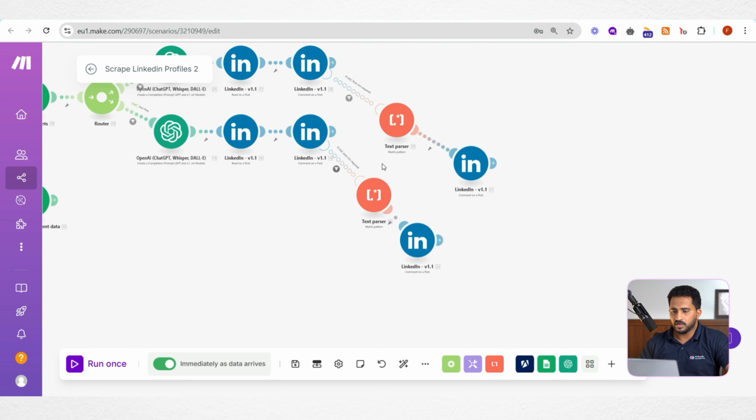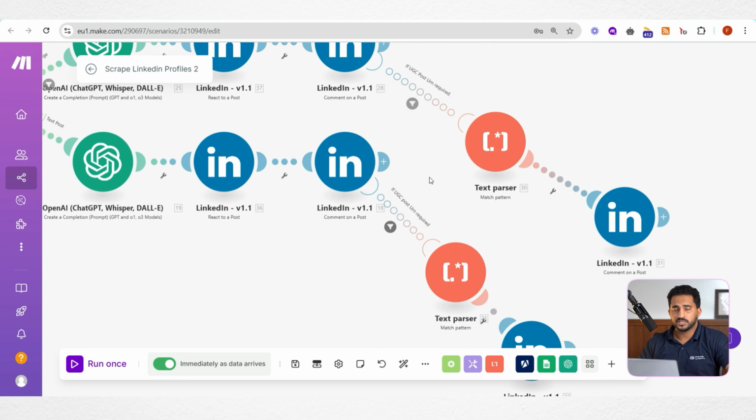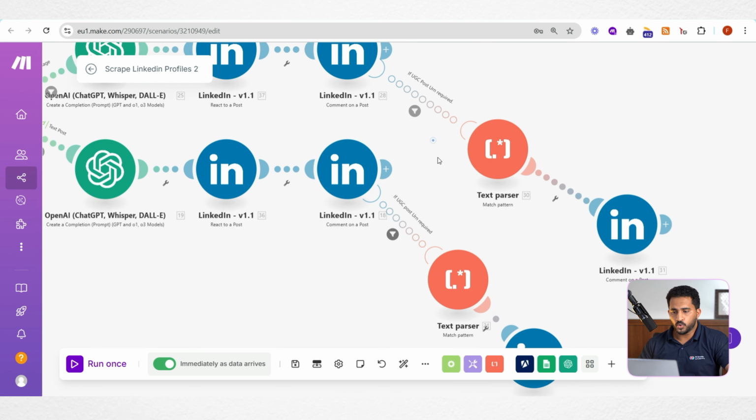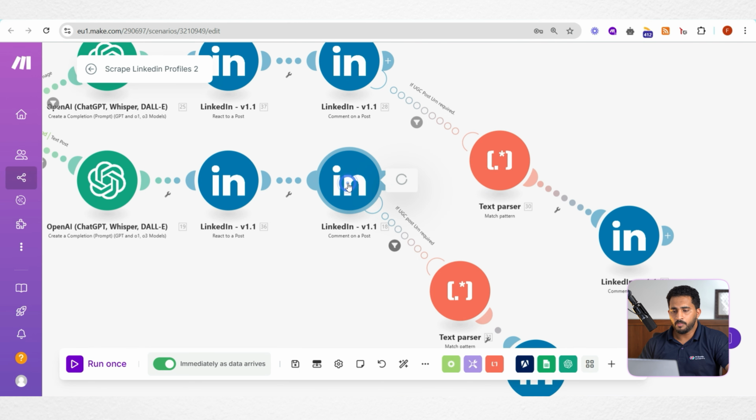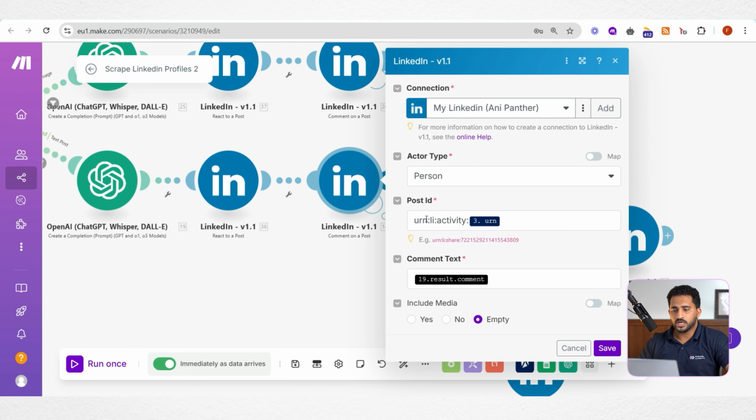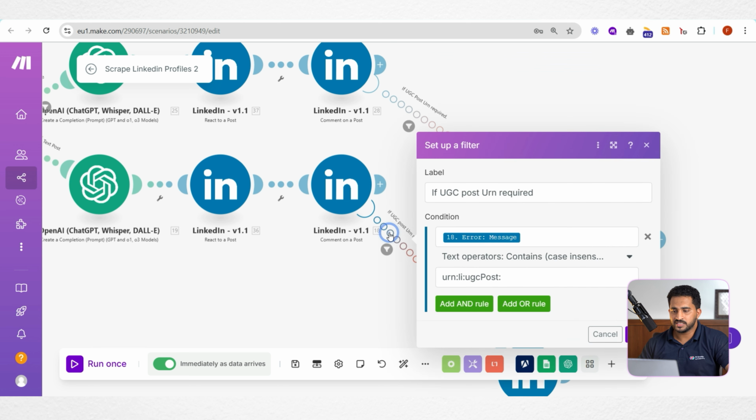Now all these steps are the same. Now coming to this error handling part. In some types of posts we cannot comment using this activity URN. In such cases, if you try to comment on such a post using an activity URN, we will get an error. In the error message there will be a UGC post URN.